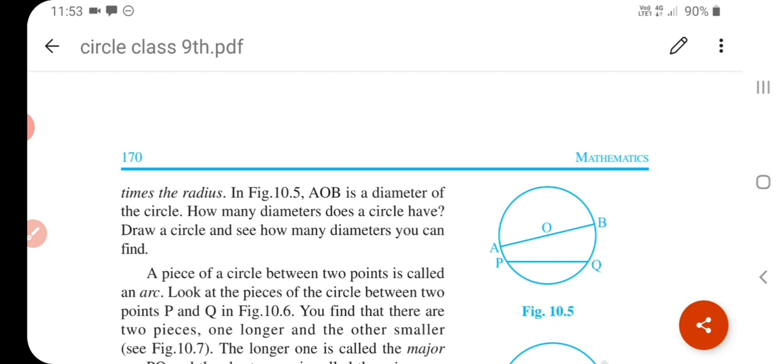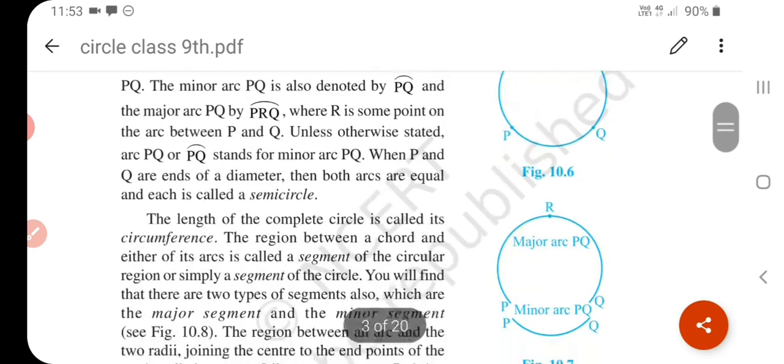What is a secant of a circle? Secant. What is a secant of a circle? A line which meets a circle in 2 points is called a secant of the circle. Okay, see here.